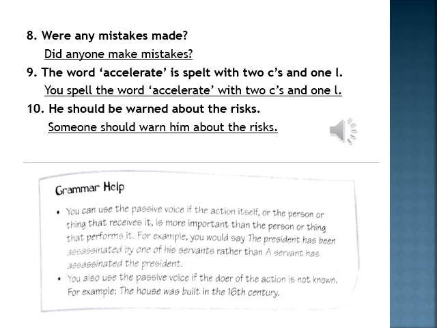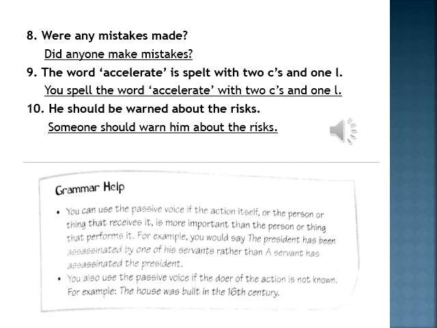It is also good, but the better way is to write it in the passive sentence if your receiver is more important. Okay. Secondly, you also use the passive voice if the doer of the action is not known. When you do not know who has done the action, okay? At that time, we also use passive voice sentences in our creative writing or whatever we are writing. For example: the house was built in the 16th century. Now, the person who built the house is missing. We do not know who built the house. So that's why it is written in the passive voice form.